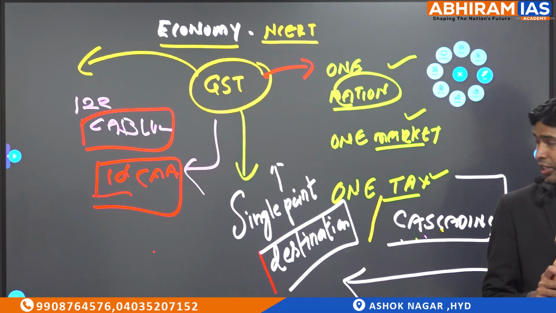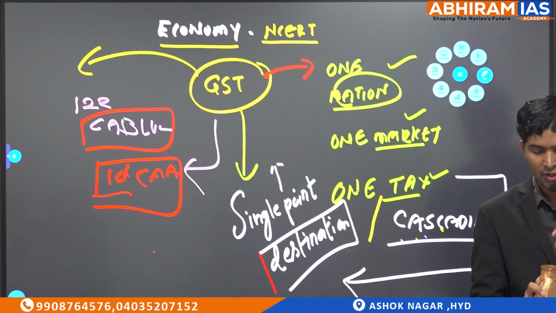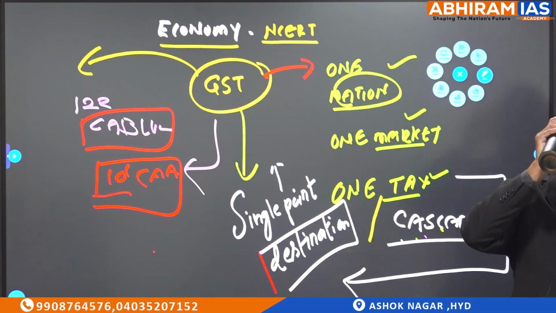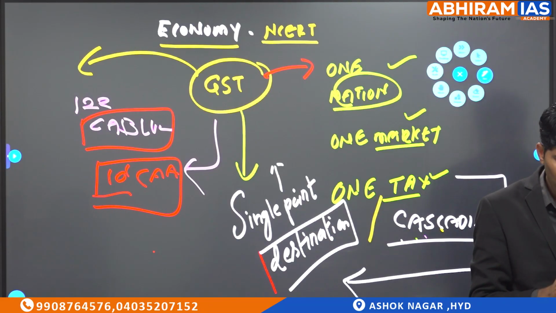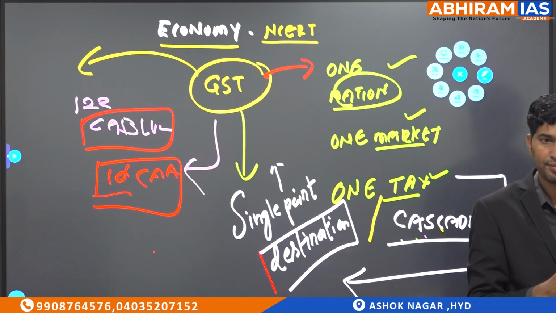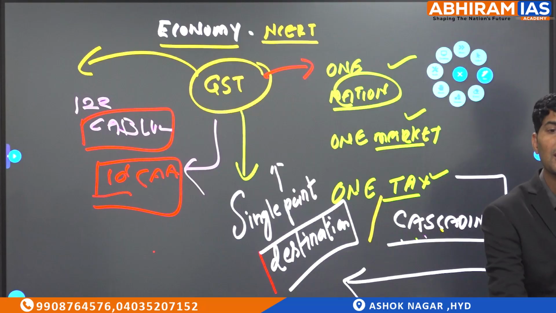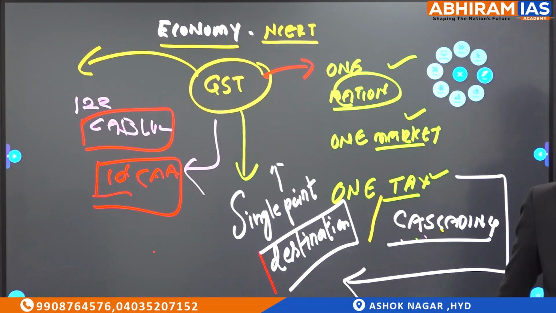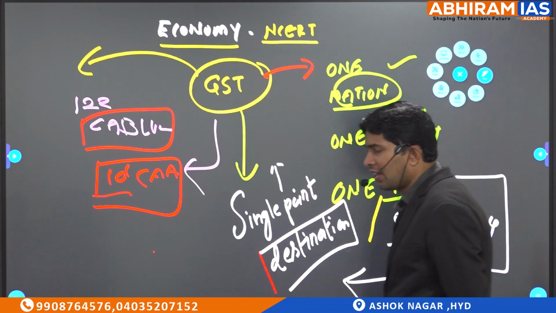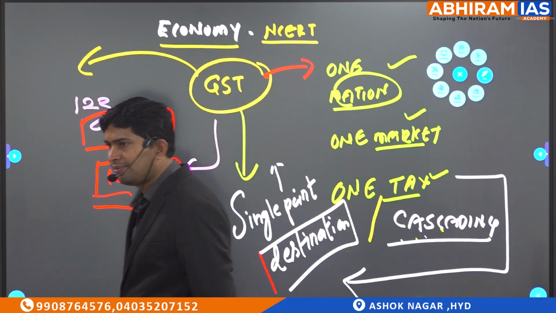Which of the following statements are correct? GST replaced all the indirect taxes. Why? Not all the indirect taxes. GST replaced some of the indirect taxes. If you look, customs duty still exists.